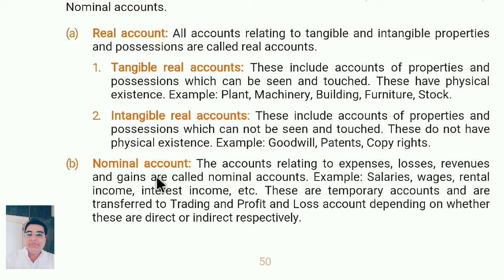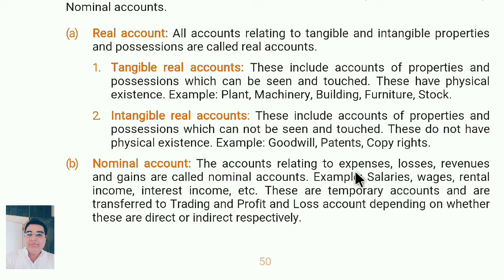Now what do you mean by nominal account? Other than personal and real account, the balance is nominal account. For example, if it is not a name or not related to property or name of persons or company, then it will come under nominal account. Nominal account means all losses and all income will come under nominal account.